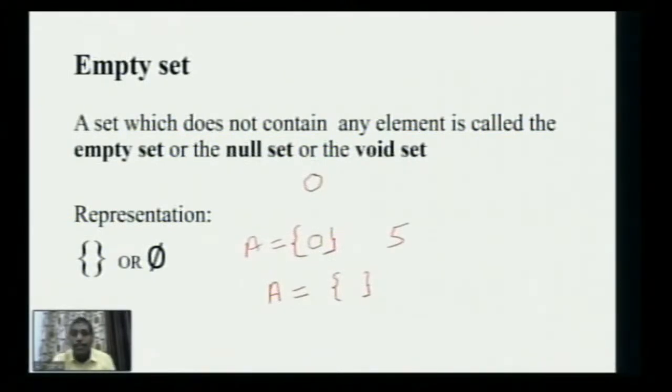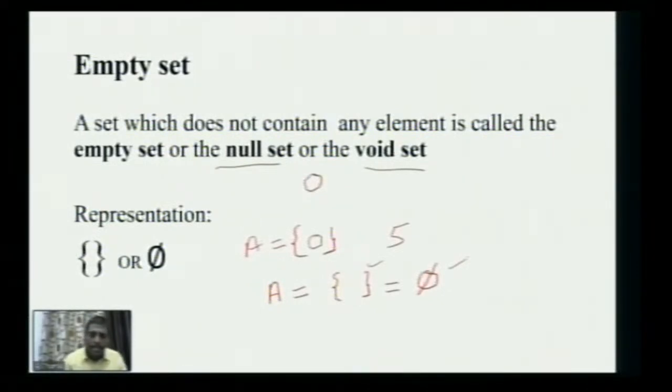Now we use certain other synonyms, like null set and void set. So when these terms come, you should understand that it is an empty set. You can see on the screen that we use one more symbol for the empty set. I'm using this symbol, somewhat like a 0 with a cross through it. This is one and the same thing, so students should not get confused about whether it is an empty set or not.